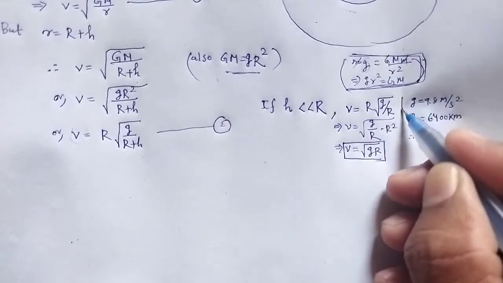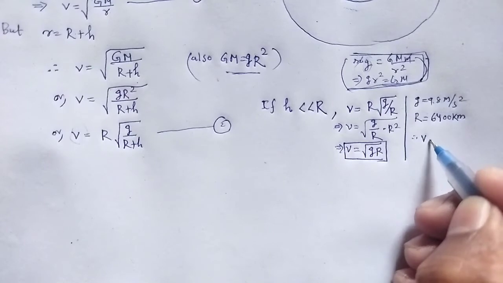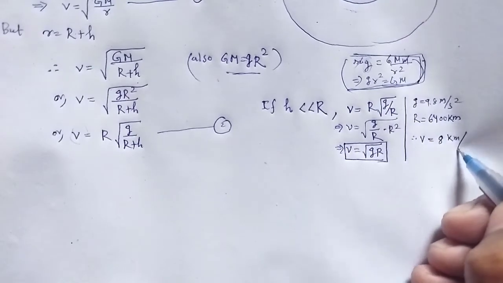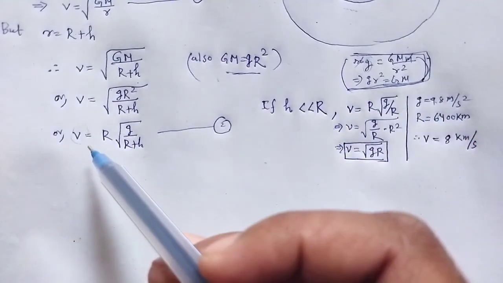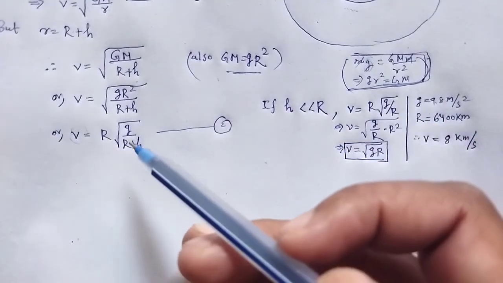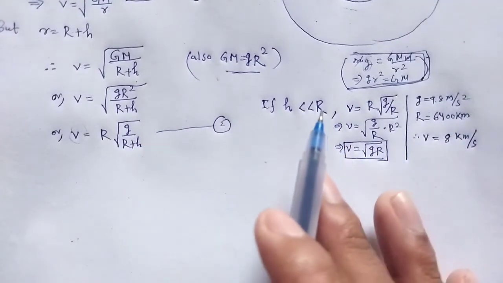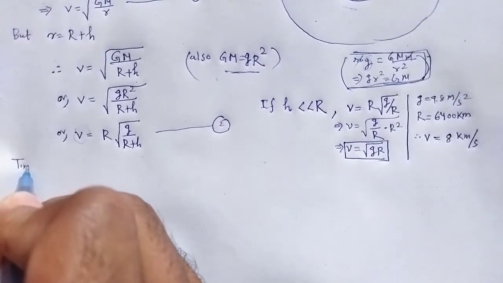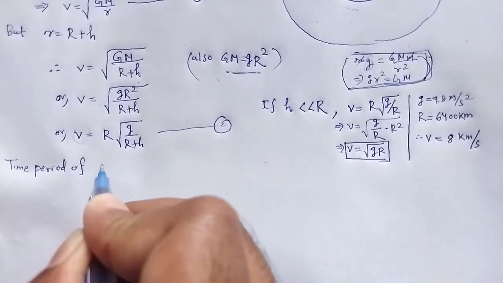Therefore, putting these values in that expression, we find v is equal to 8 kilometer per second. That is the orbital velocity of a satellite around the Earth. Now we calculate what should be the time period of the satellite.